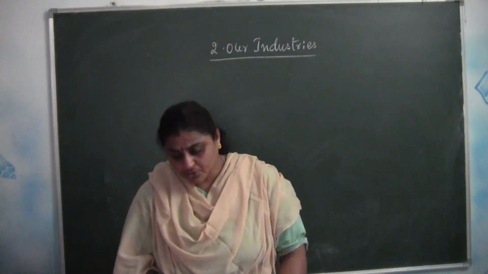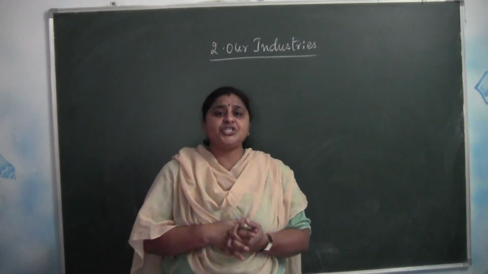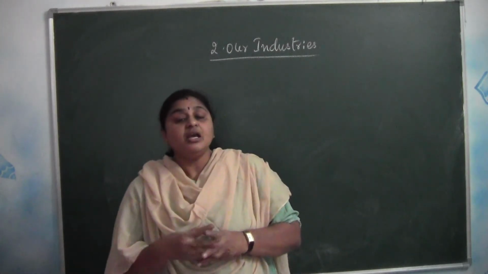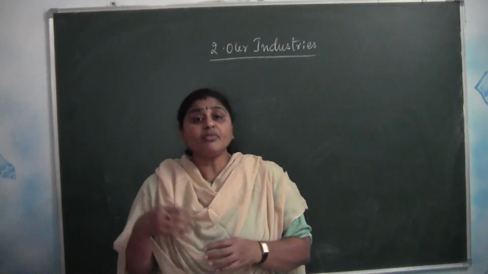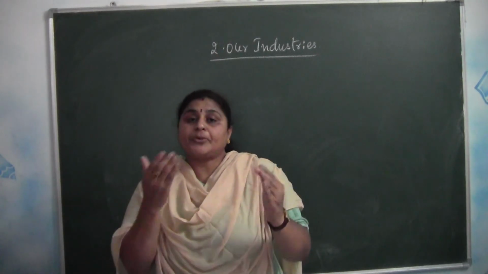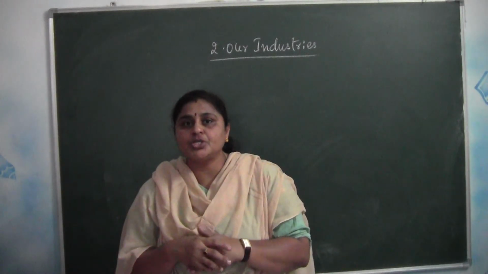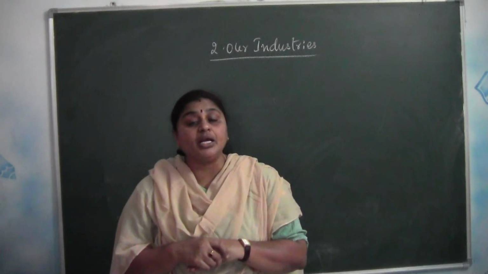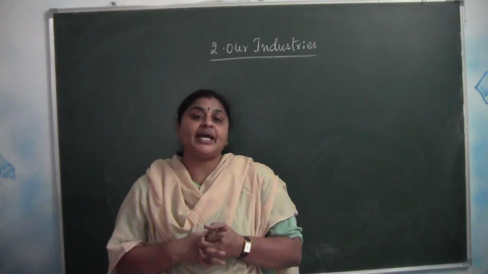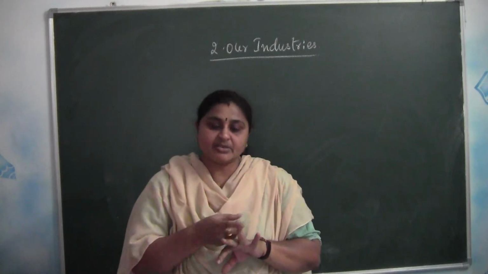That's about the lesson. If we take a gist, almost all the resources we are getting from nature, we are fulfilling our needs. But all the resources we are getting, we cannot use directly. So what are we doing? We are changing them into finished goods. The process of converting raw materials to finished goods using equipment or machinery is called an industry. And based on size, industries are of three types: cottage industries, small scale industries and large scale industries.